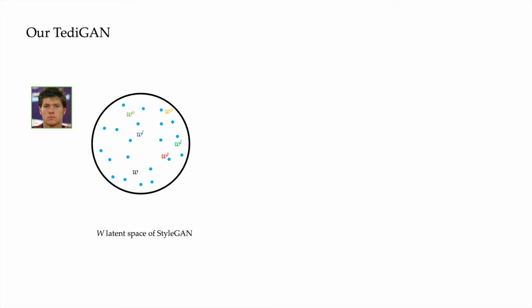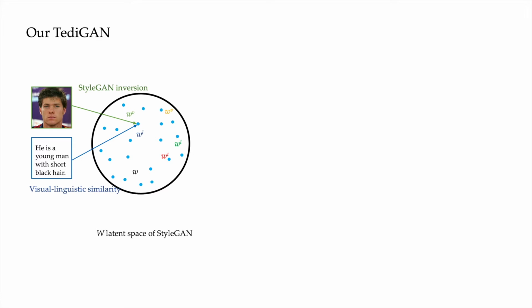To do this, we first learn the inversion, that is, training an image encoder to map the real images to the latent space such that all codes produced by the encoder can be recovered at both the pixel level and the semantic level. We then use the hierarchical characteristic of the W space to learn the text-image matching by mapping text into the same joint latent space shared with the visual embedding.